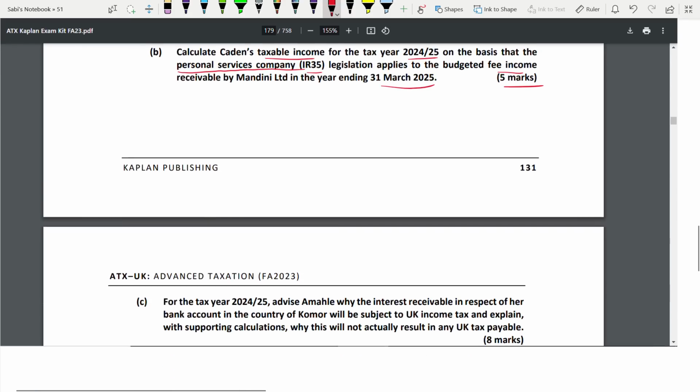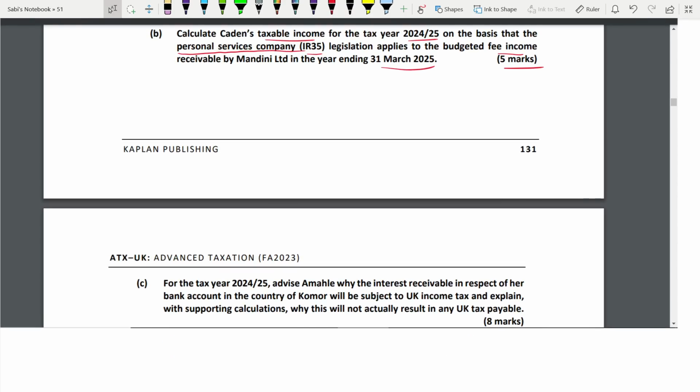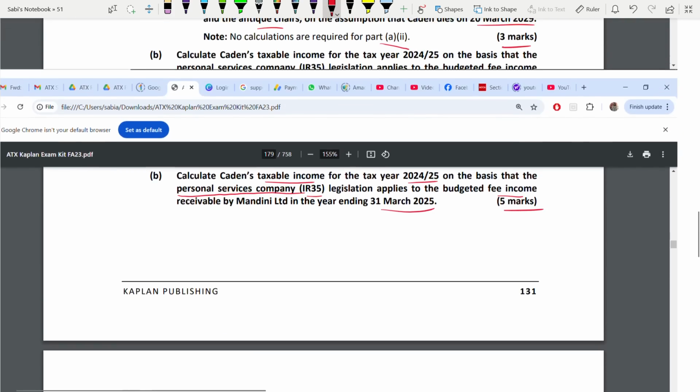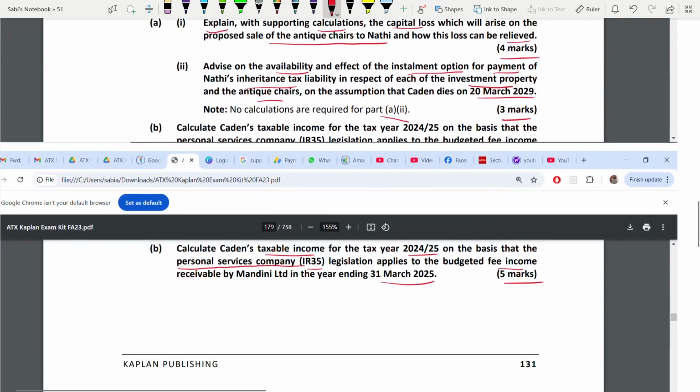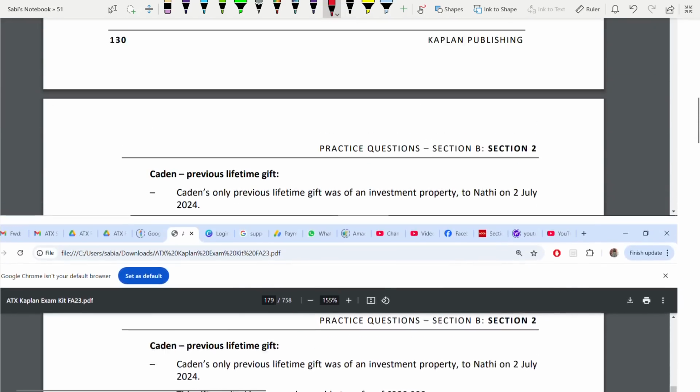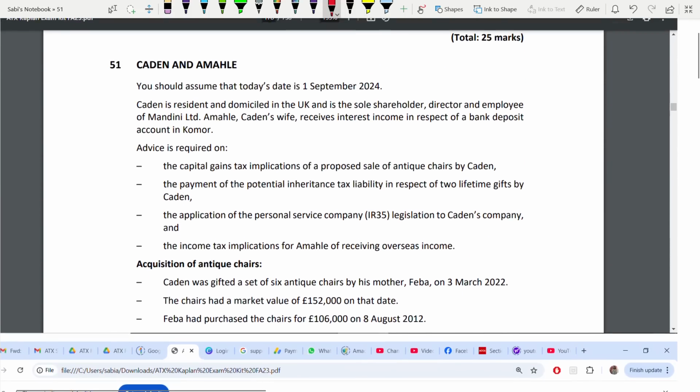Then C. For the tax year 24-25, advise Amahle why the interest receivable in respect of a bank account in the country of Comor will be subject to UK income tax, and explain with supporting calculations why this will not actually result in any UK tax payable. 8 marks. You have 2 requirements to do here. So here, first we'll go through this.